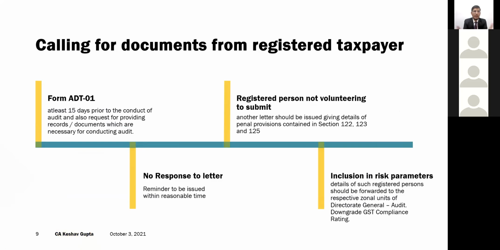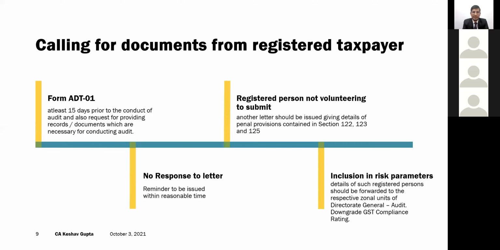Now, how it happens, let us discuss in brief. Although I'll discuss the process in detail, I've just mentioned the brief process here. There's a form ADT-1, as I've already mentioned, which is supposed to be issued 15 days prior to the conduct of audit. There the request is made to the registered person that he is supposed to submit a set of documents or records. They mention all those records and documents, and also the date by which the assessee is supposed to submit them.